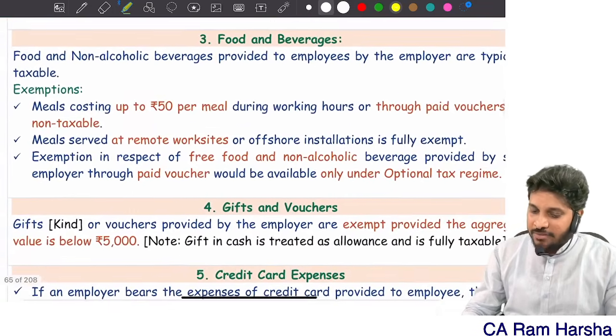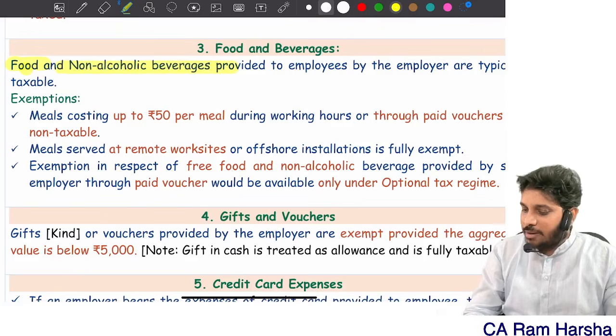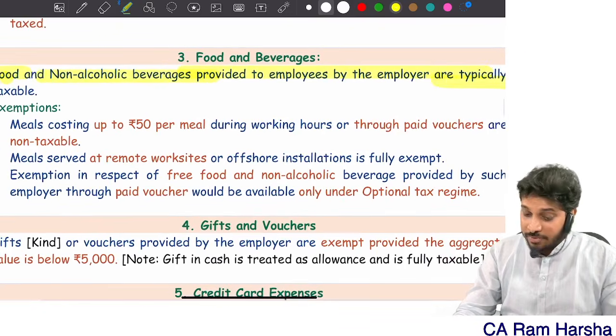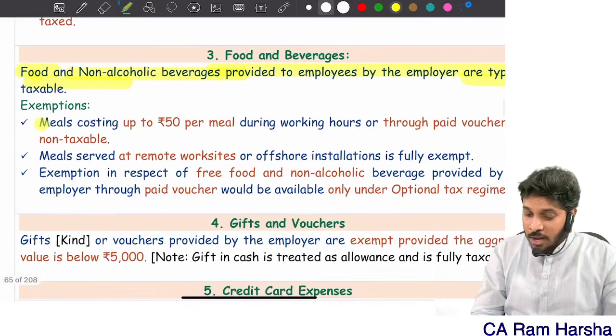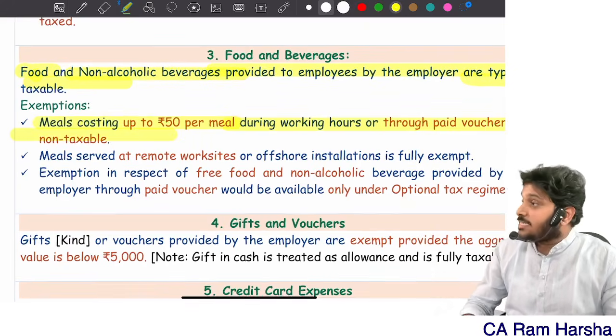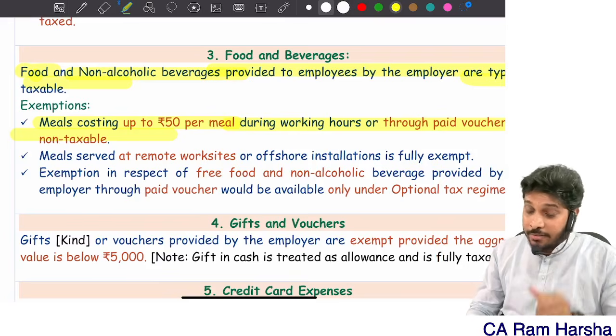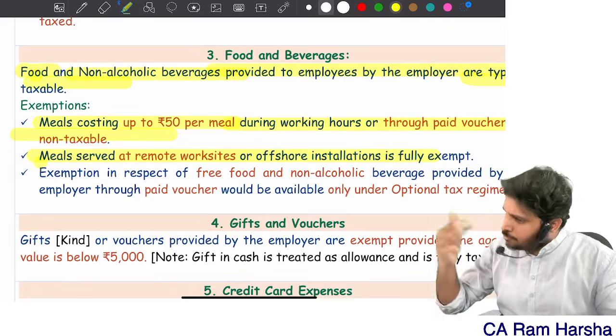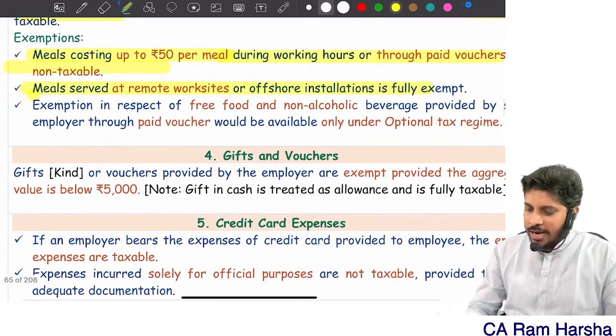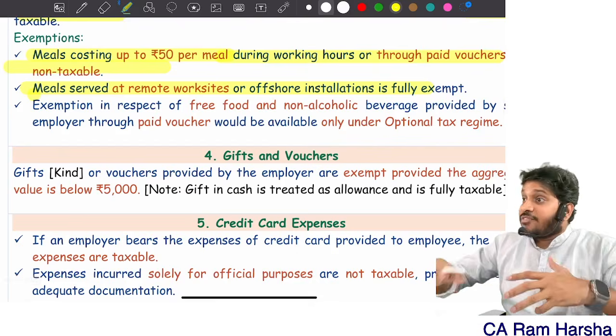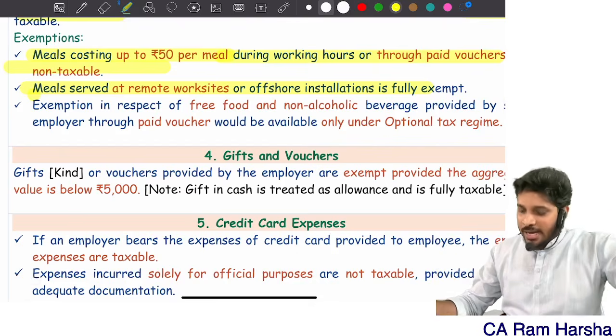Next, food and beverages. Food and non-alcoholic beverages provided by the employer are typically taxable. However, meals up to 50 per meal are exempted under the optional tax regime. Under the default tax regime, it is fully taxable. However, if the food is served at a remote work site, it is fully exempted. Yes or no? And if the employee was given any refreshments, tea, coffee and all in the office, that is fully exempted.